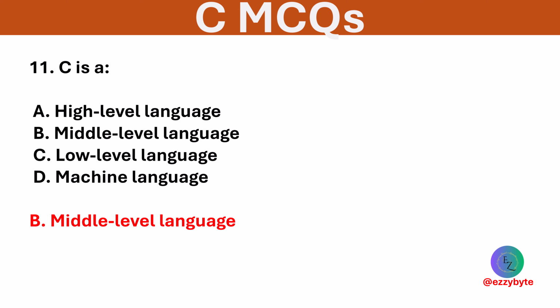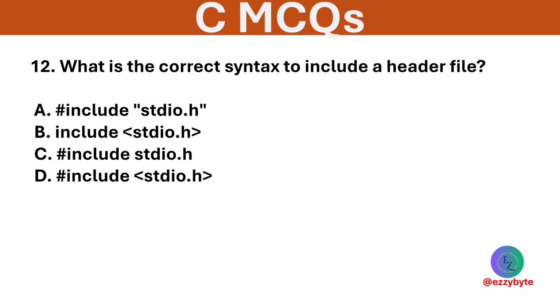What is the correct syntax to include a header file? Options are given below. Option D is the correct way to include standard system header files in C. The #include directive tells the compiler to include the content of the header file. Angle brackets are used for standard library headers, while double quotes are used for user-defined headers.